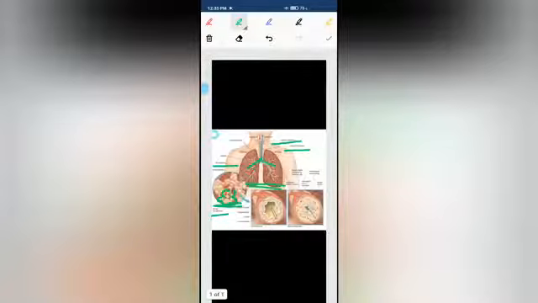Now the oxygen comes through the windpipe, gets into the bronchi, and ultimately comes into the alveoli. The blood vessels carrying the carbon dioxide release it into the alveoli, and the oxygen from the alveoli is discharged into the blood vessels. That means the exchange of gases takes place in the alveoli or air pockets. After the exchange of gases, the carbon dioxide returns along the same path and is exhaled out of our body.